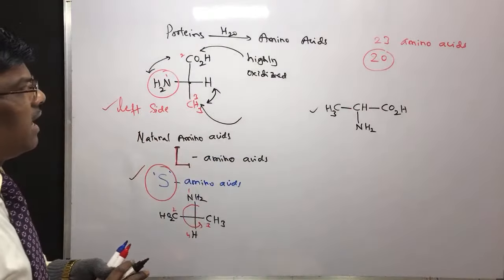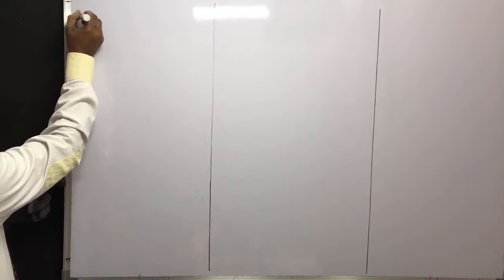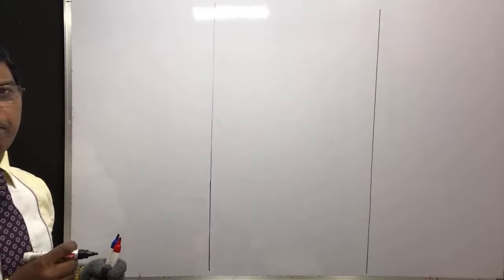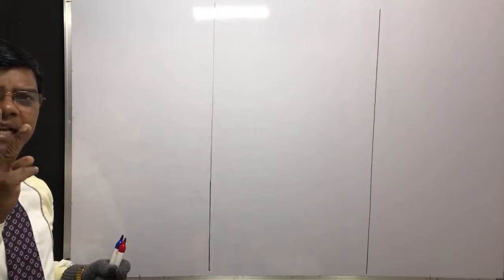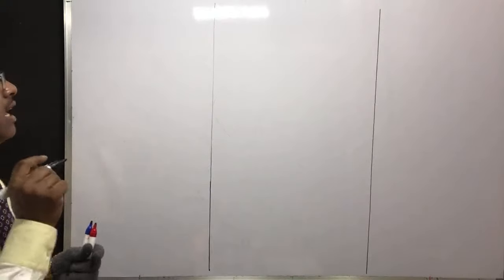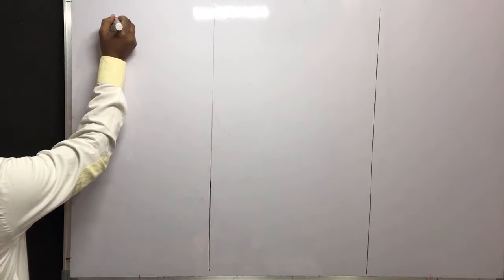Yes students, let us see the amino acids. So the first one is alanine. And before going into the structures, dear students, usually the amino acids can be represented by a 3-letter abbreviation or a single letter abbreviation. Let us see alanine.